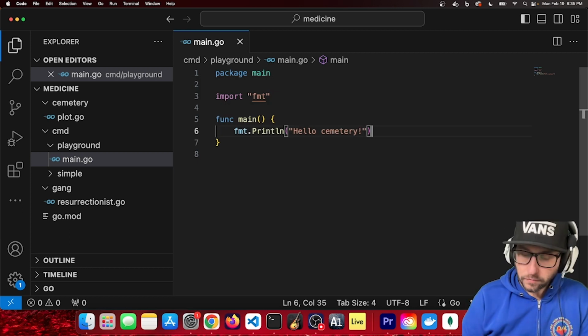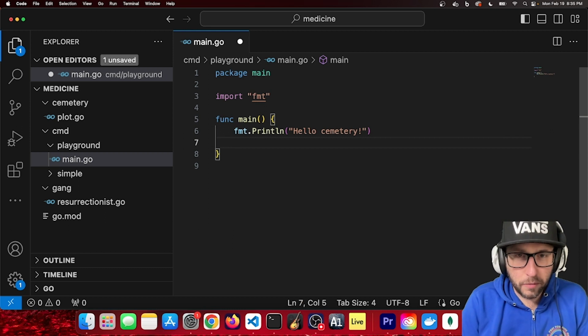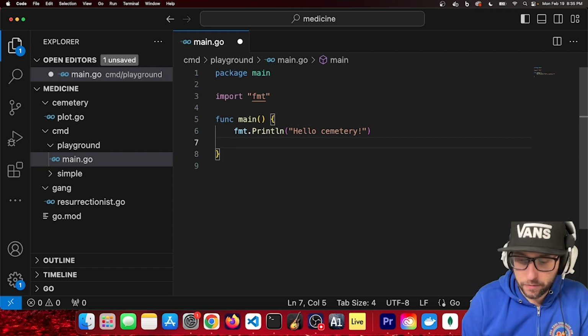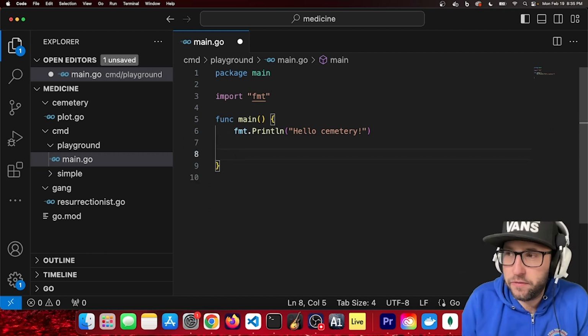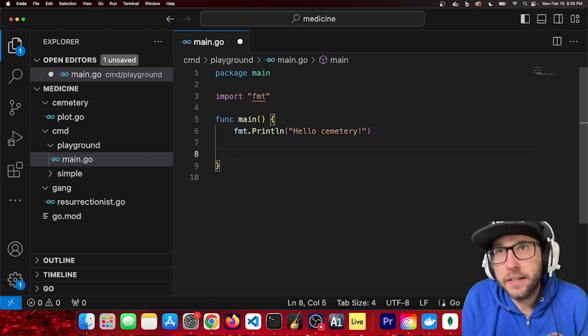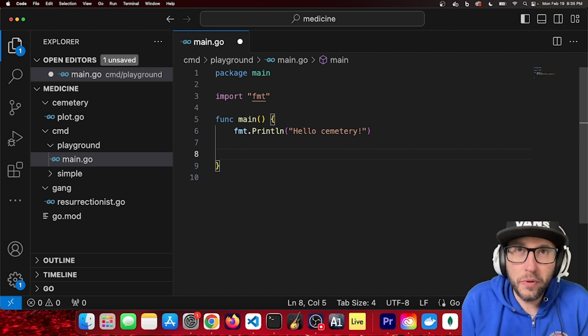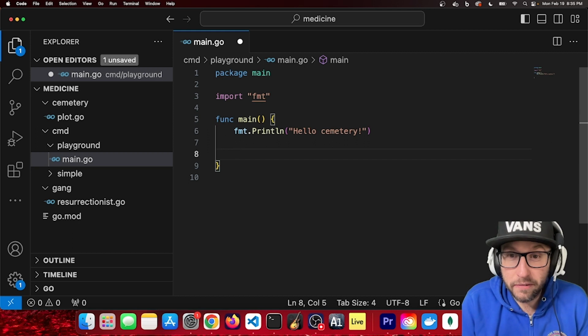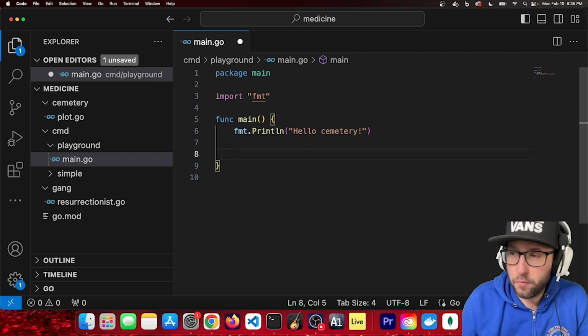But let's talk about, so we're building this simulation, right? We were talking about resurrectionists. We've got a cemetery. We've got plots. Let's talk about, maybe we need to simulate what it's like to break into the cemetery, right? How the resurrectionists might have broken into the cemetery.